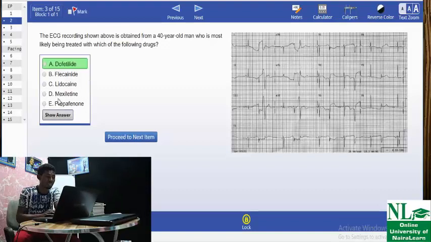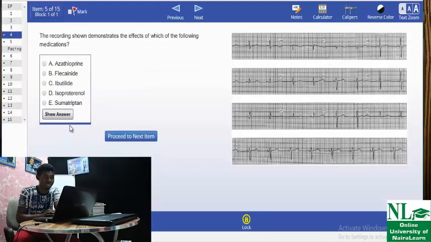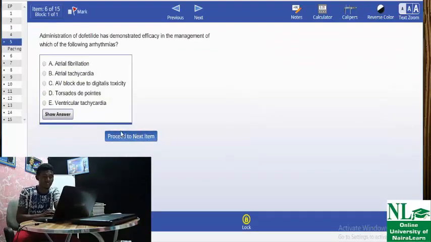So show me the answer. This is how you sit for your exam, but the show answer button will not be there. Take note. The show answer feature will not be there. This is the developer end.